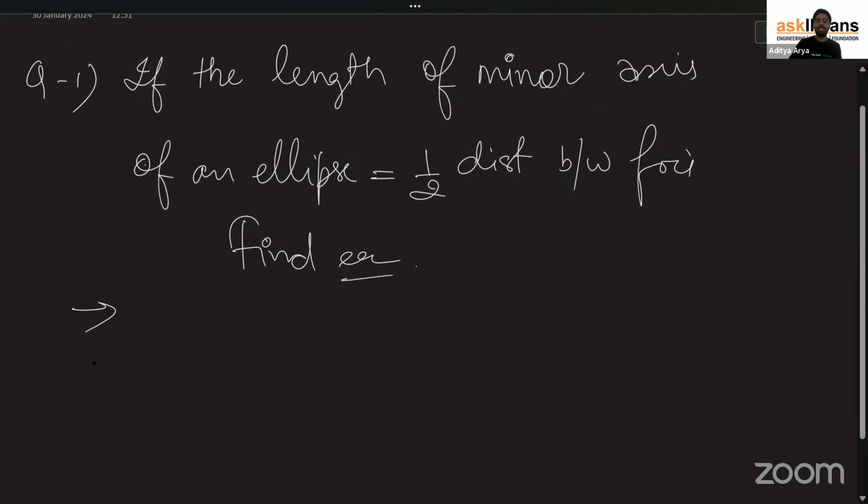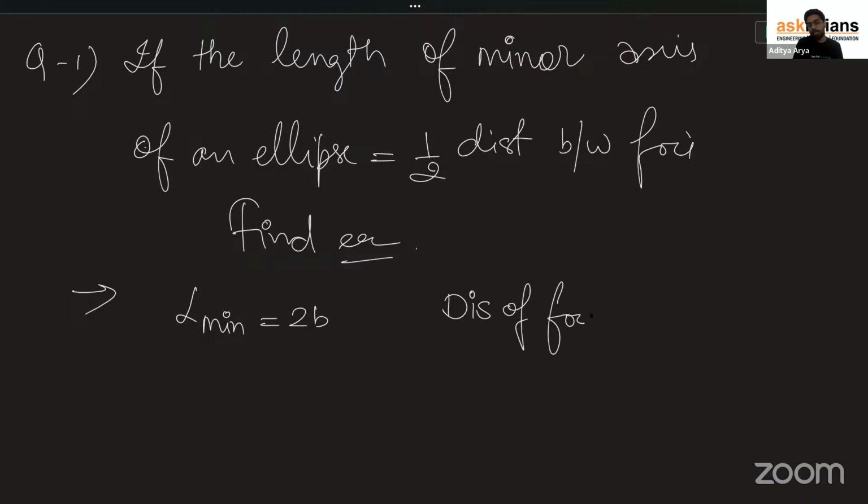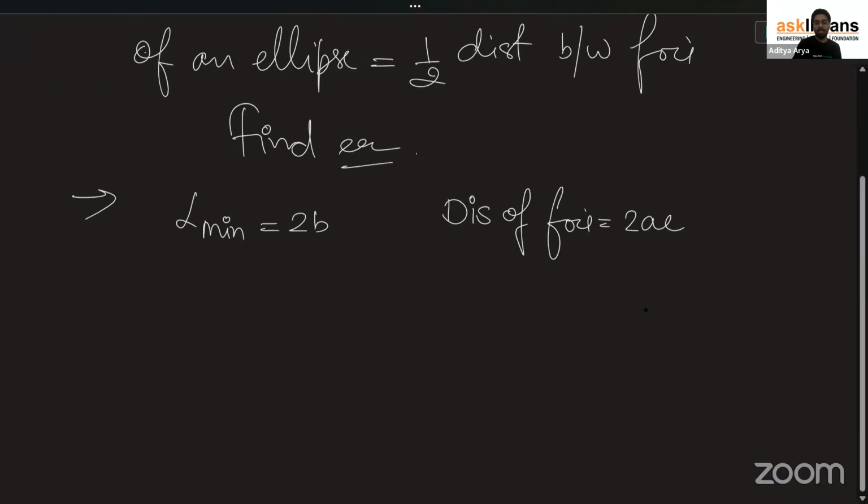I would say if you guys have done your NCERT, you can do this question easily in 30 seconds. Now, this is one of the easiest problems of your mathematics portion. What you need to do, see, basic concept. What is the length of minor axis? Length of minor axis, guys, is equal to 2b. This is what you need to know. Then, what is the distance between foci? Distance between two foci of an ellipse is equal to 2ae. Now, what they have said is that the length of minor axis is half of the distance between foci.